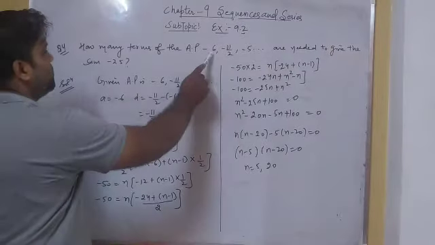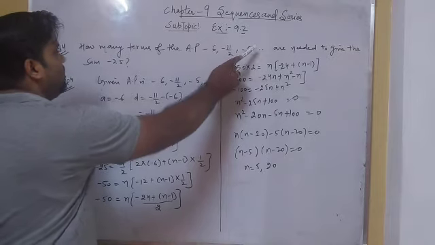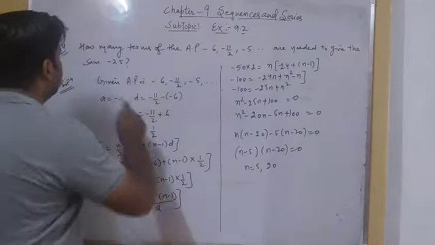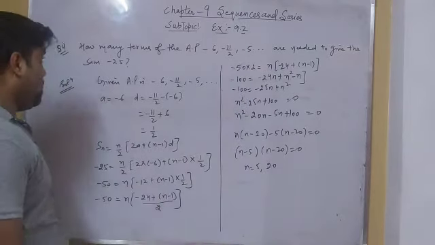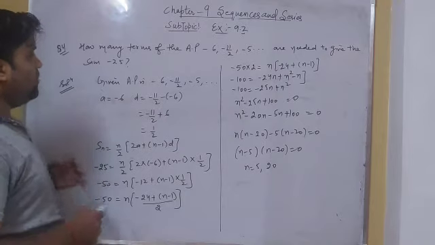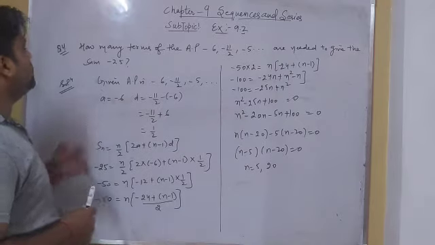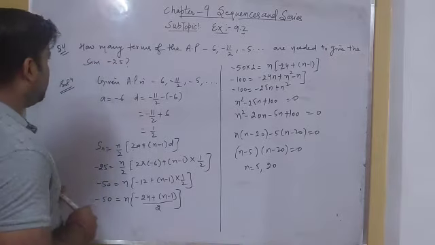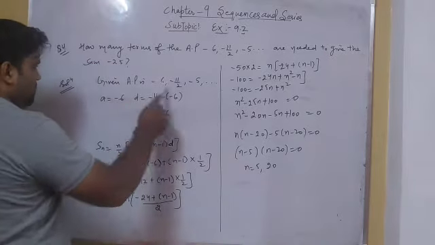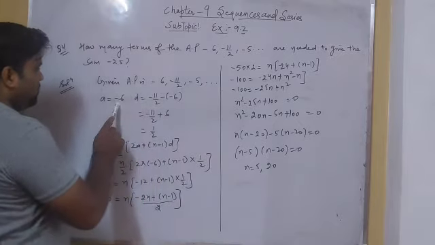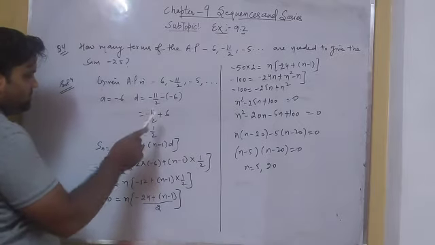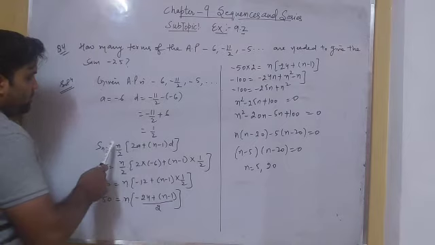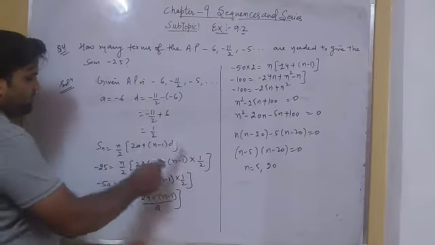How many terms of the AP, which starts with minus 6, minus 11 by 2, minus 5 and so on, are needed to give a sum of minus 25? Here our question is how many terms we need to give a sum of minus 25. So we have to find the number of terms, which is n. Our given AP is this, first term is this, common difference is this, which is 1 by 2. We know that the sum of n terms of an AP is given by this formula.